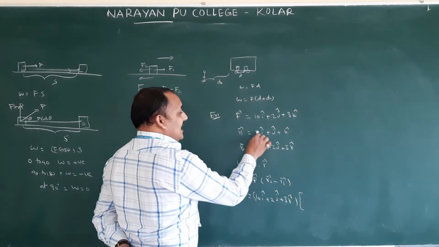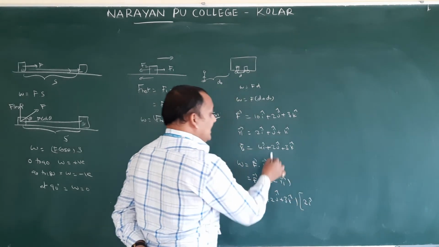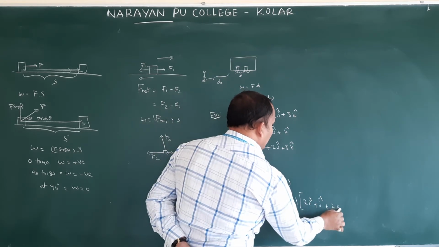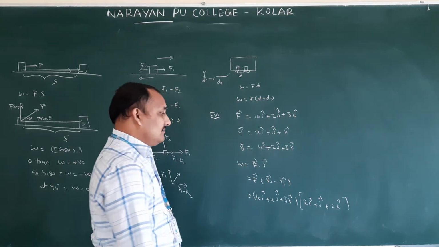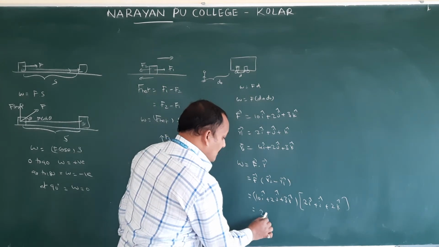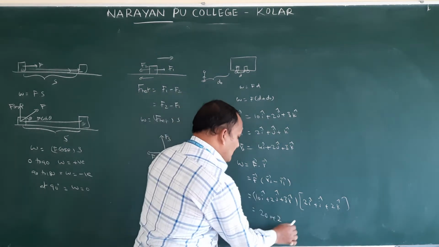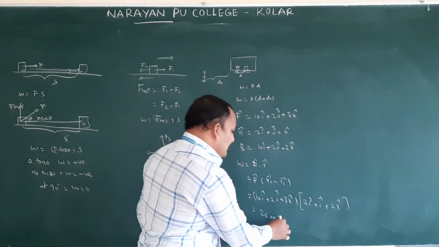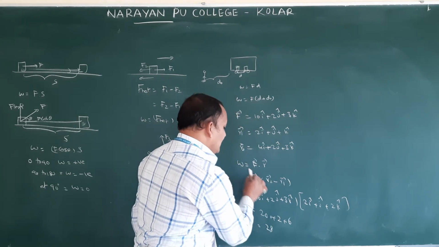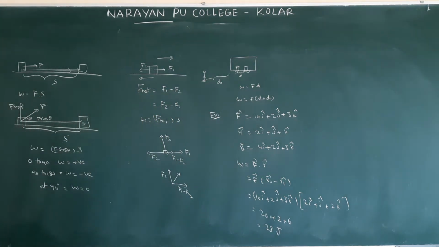R2 bar minus R1 bar, directly I am writing: 4 minus 2, 2 i cap; 2 minus 1, j cap; plus 3 minus 1, 2 k cap. Now 10 into 2 is 20, plus 2 into 1 is 2, and 3 into 2 is 6. So 28. What are the work done units? Joules. 28 joules.